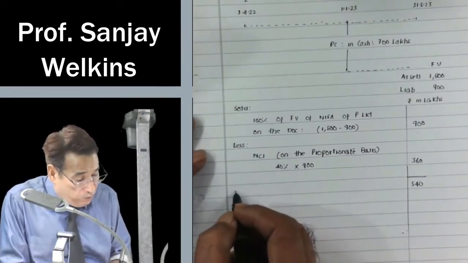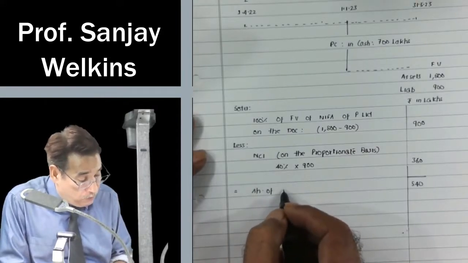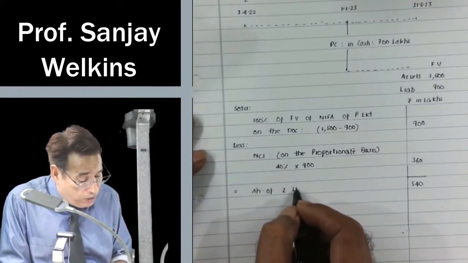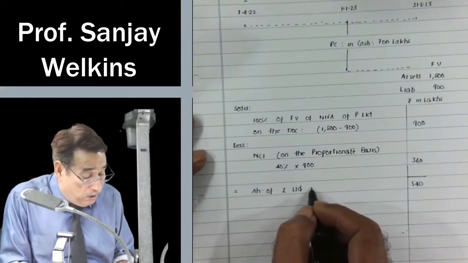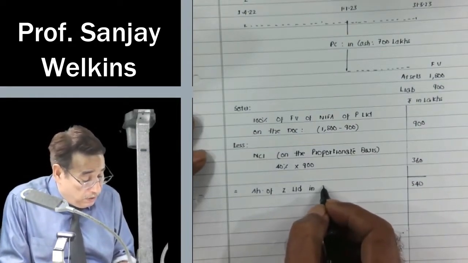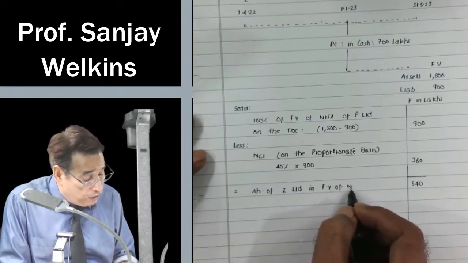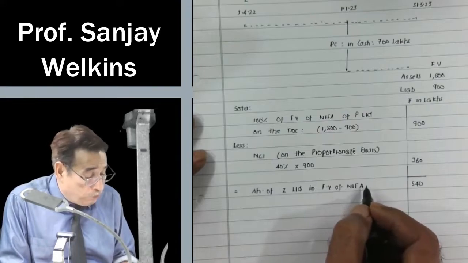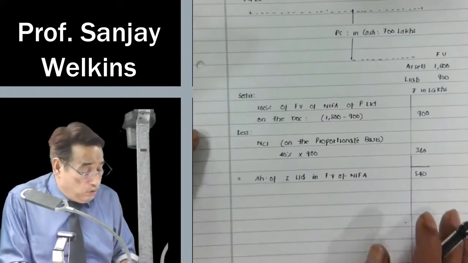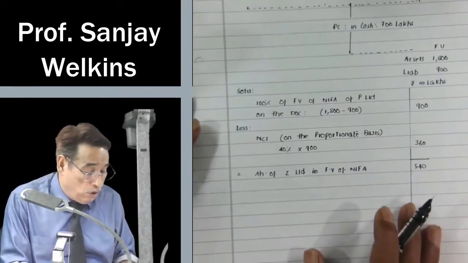Then I am going to write here the share of the acquiring entity in the fair value of net identifiable assets of the acquired company. So on the date of acquisition, we got control of this much of assets.